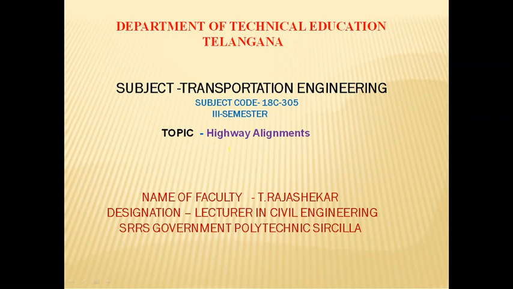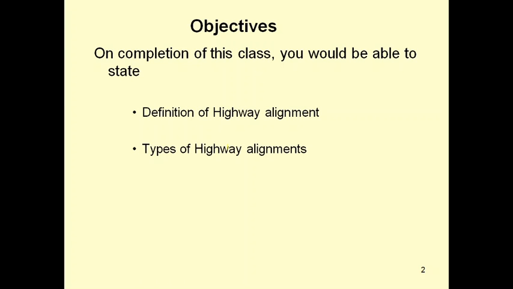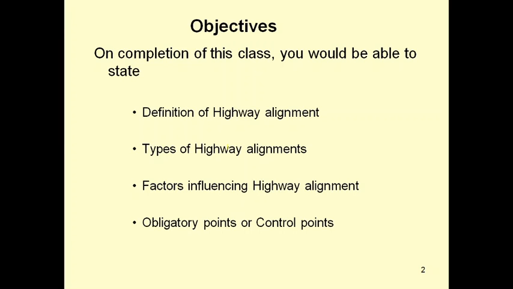So today's topic is highway alignments from the first chapter, Introduction to Transportation Engineering. Objectives: on completion of this class, you will be able to state the definition of highway alignment, types of highway alignments, factors influencing highway alignment, and obligatory points or control points.